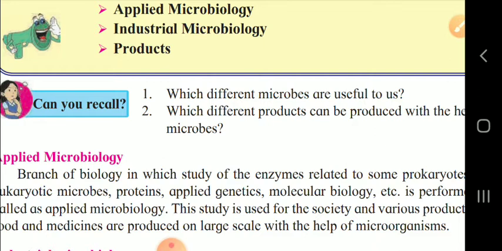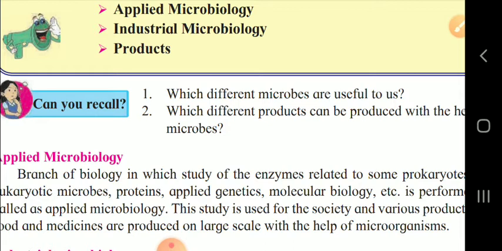Okay children, so here we'll start with applied microbiology, the branch of biology in which we study the enzymes related to the prokaryote and eukaryote microbes. Now let us see what prokaryote and eukaryote are.